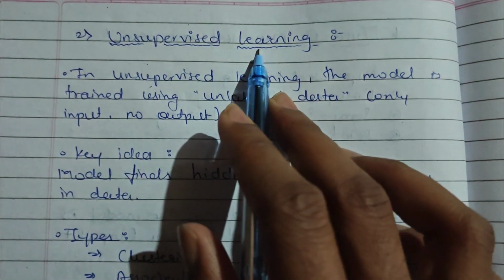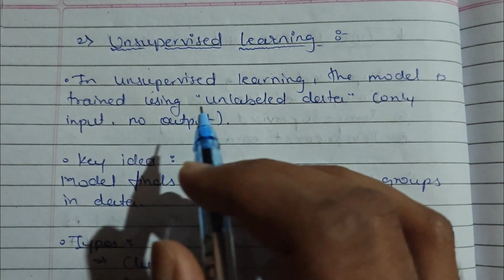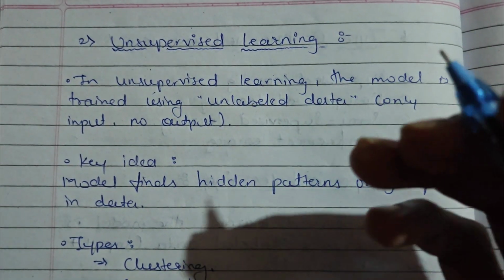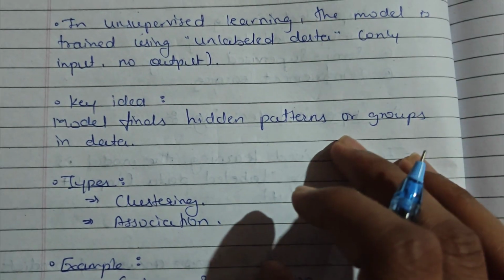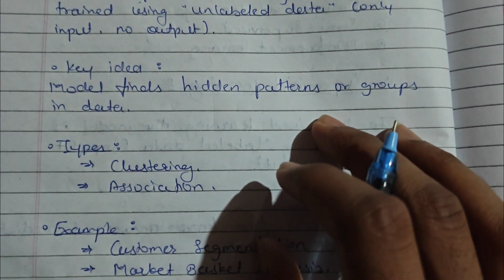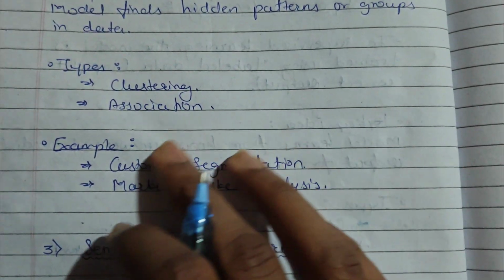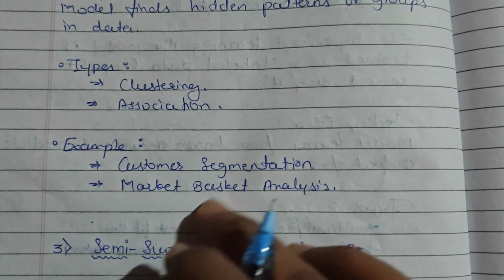Next, we will see unsupervised learning. In unsupervised learning, the model is trained using unlabeled data. Unlabeled data means only input is given, no correct output. So, the model finds hidden patterns or groups in the data. The types of unsupervised learning are clustering and association. Examples of unsupervised learning: customer segmentation and market basket analysis.